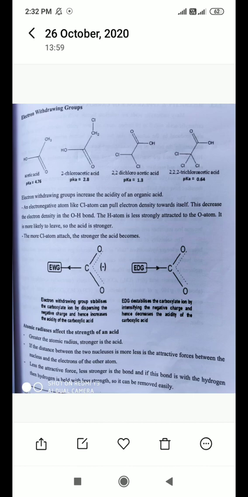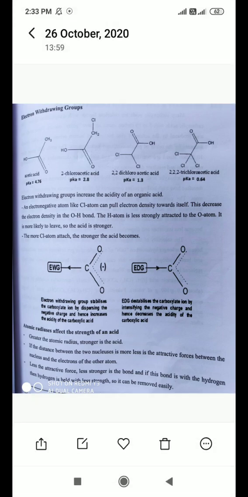Now, greater the atomic radius, stronger is the acid. If the distance between two nuclei is more, the attractive force between the nucleus and the electron of the other atom is less. Less attractive force means the bond is weaker.